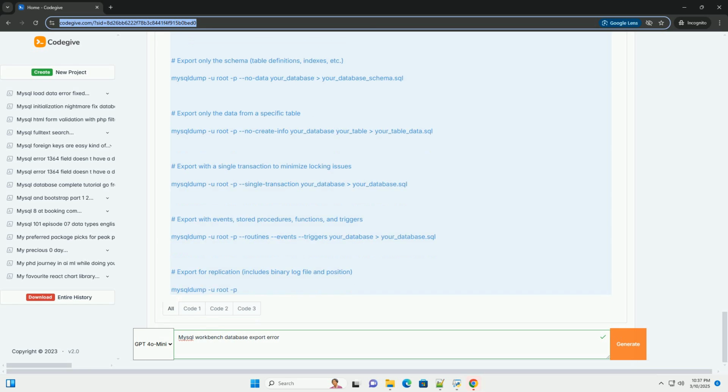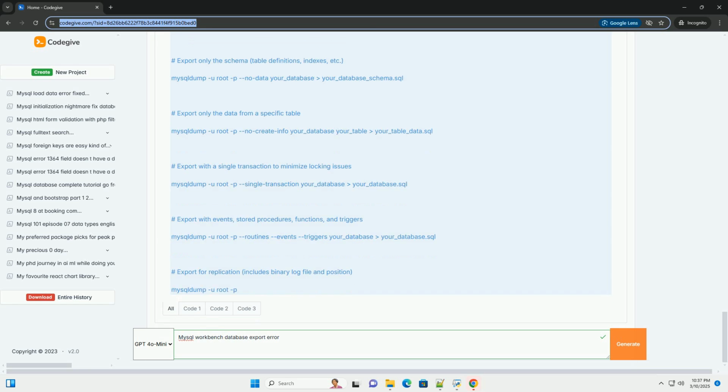Set character set in Workbench. In Workbench's export settings, ensure that the include create schema option is selected, which will include the CREATE DATABASE statement with the correct character set and collation, and that the character set is specified correctly in the advanced options section.